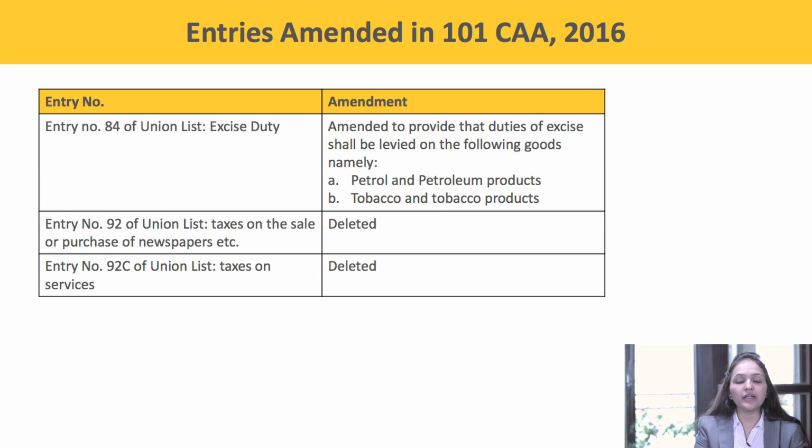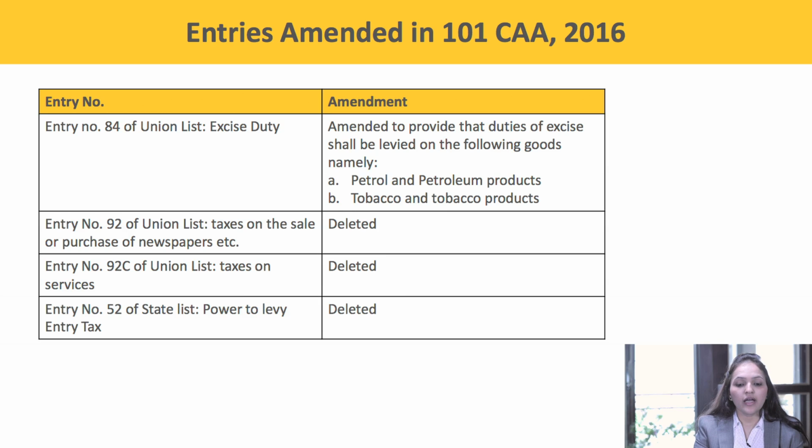Next, entry number 92C of Union List. Tax on services. This entry has also been subsumed under GST. So now GST would be applicable on supply of any service. Next, entry number 52 of State List. Power to levy entry tax. Taxes on entry of goods into the local area for consumption, use or sale therein has been subsumed in GST.